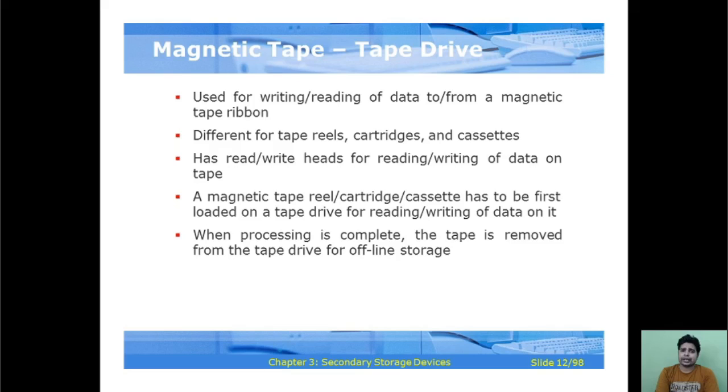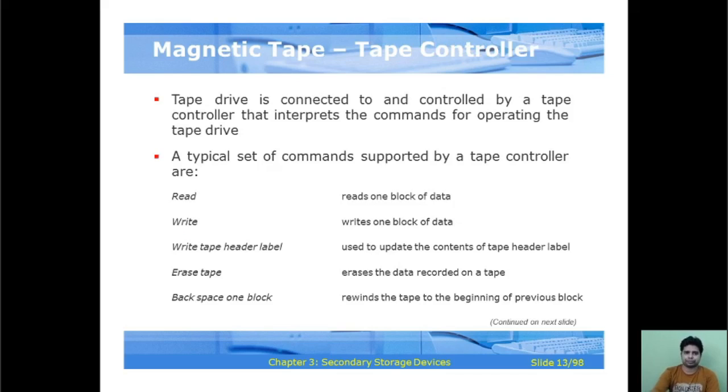It has read and write heads for reading and writing of data on the tape, and magnetic tape reels and cartridge cassettes have to be first loaded on a tape drive for reading and writing of data on it. When processing is complete, the tape is removed from the tape drive for offline storage also.